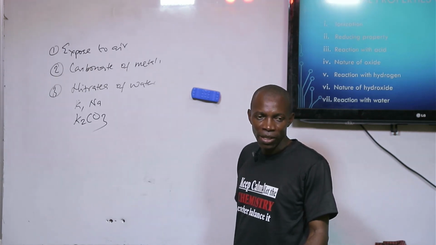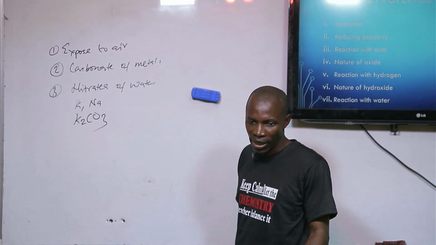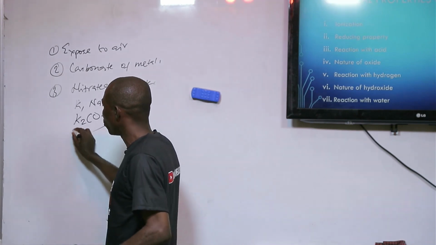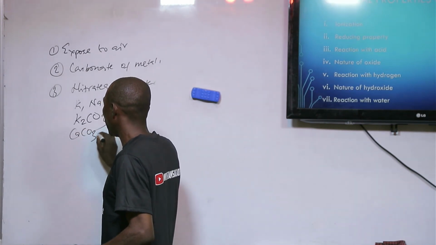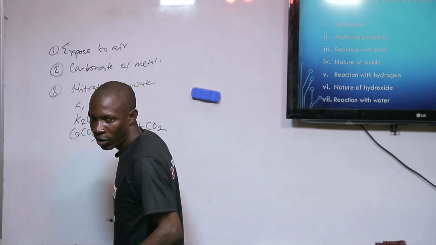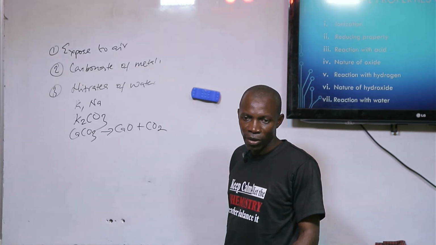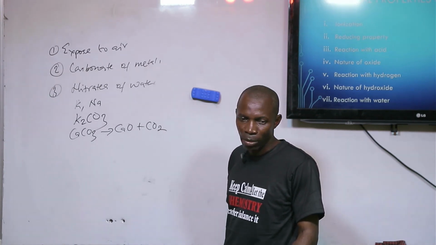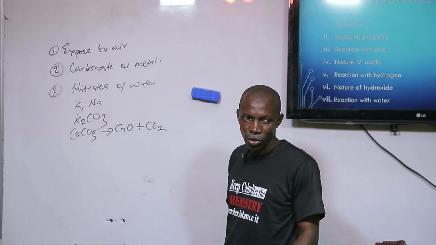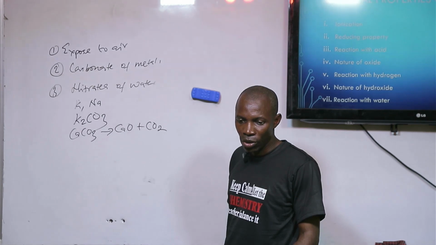But other carbonates of metals will decompose to give carbon(IV) oxide. If I have calcium carbonate and I heat it, I have calcium oxide and carbon(IV) oxide. Aluminum carbonate and gold carbonate do not exist.